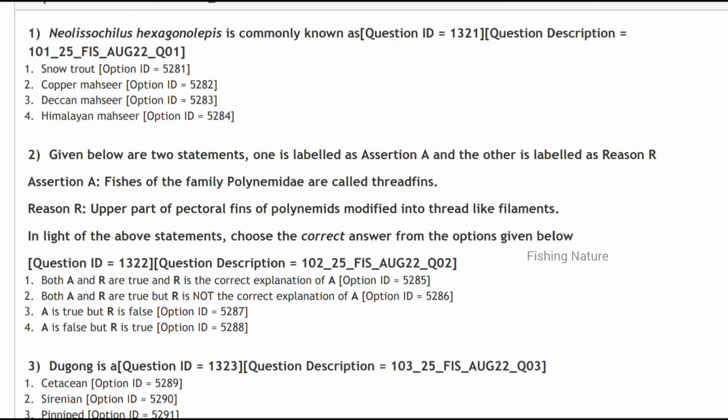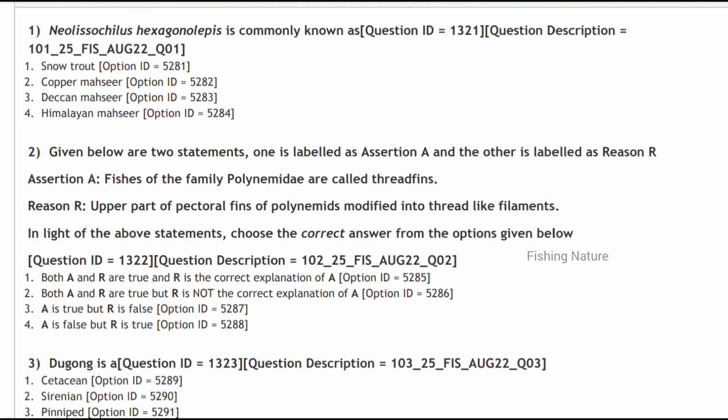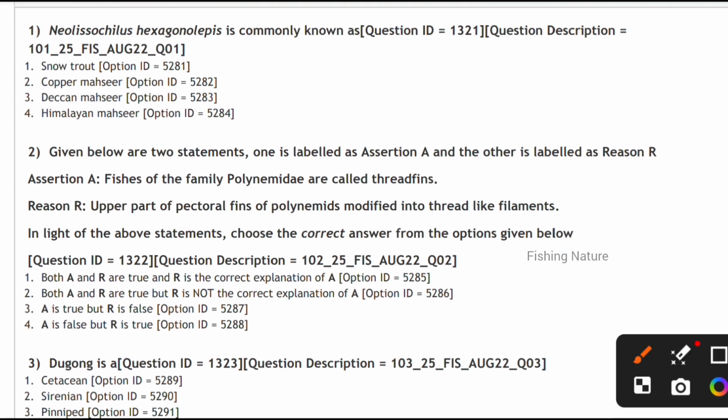Hello guys, today I am going to discuss the 2022 JRF question paper for fishery science. Let's start the questions. Neolissochilus hexagonolepis is commonly known as chocolate mahseer, and also it is a copper mahseer. So option B is correct.